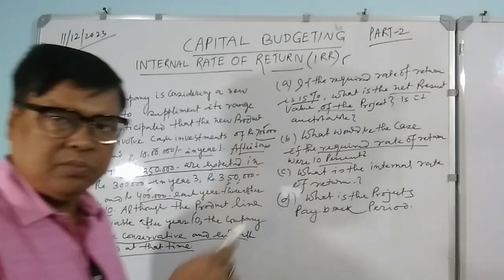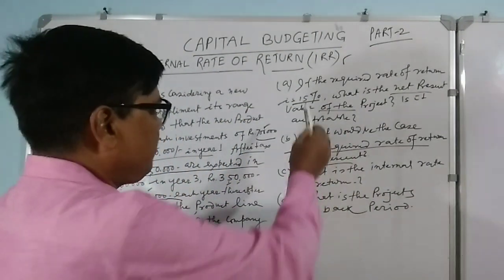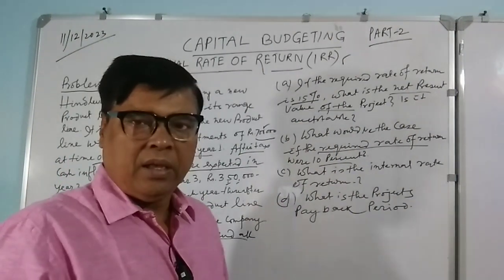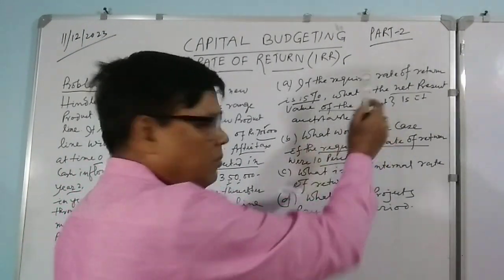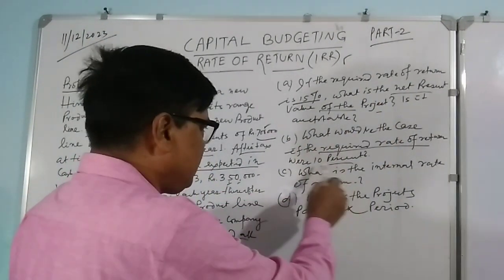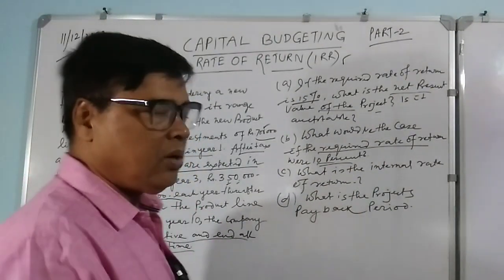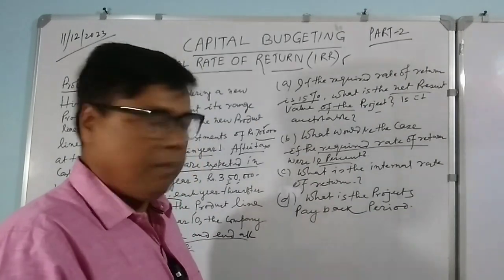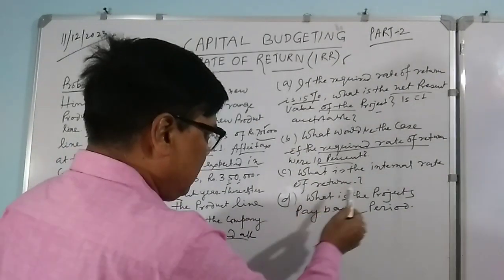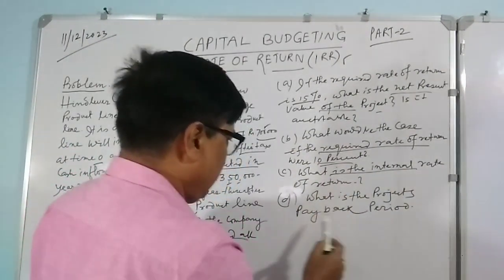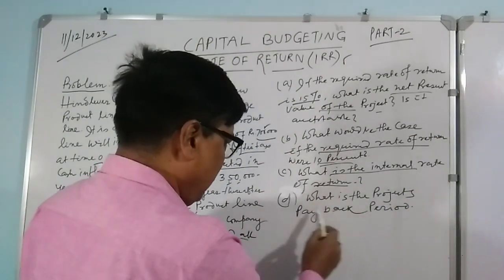That means at 15% rate of return you have to calculate one net present value, and at the same time at 10% required rate of return you have to calculate another. Then you have to calculate the internal rate of return and the payback period.